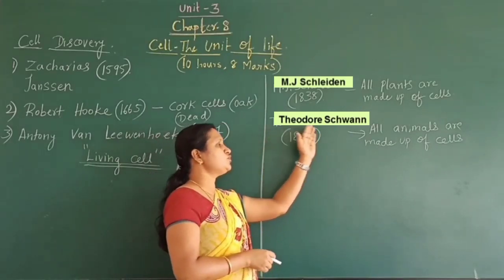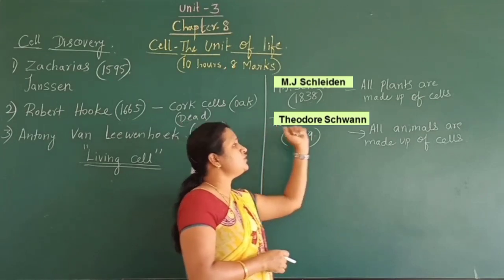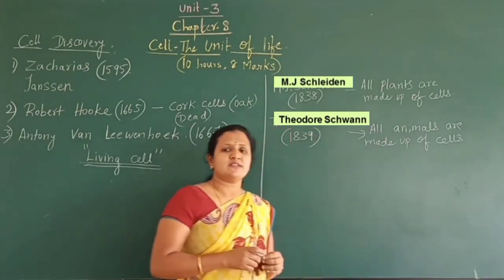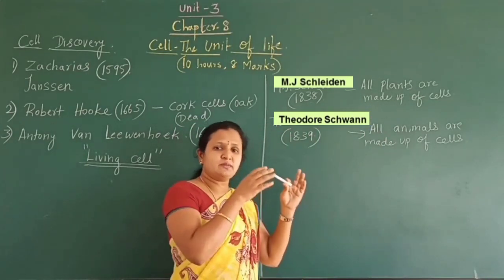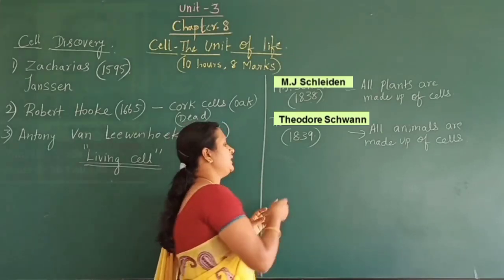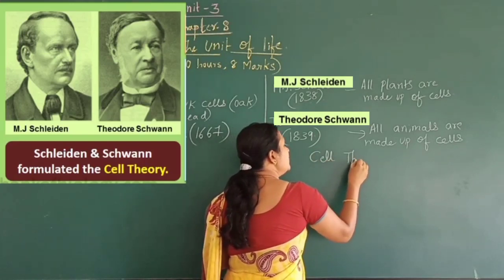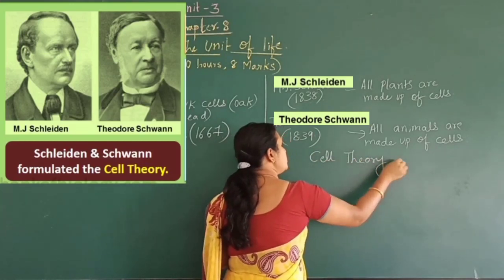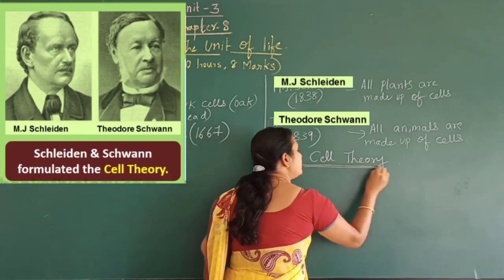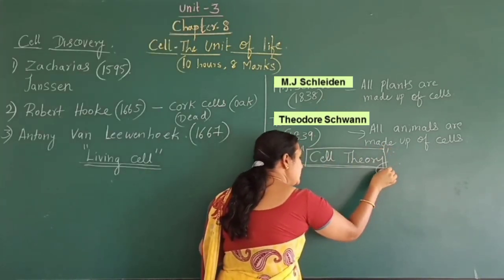So Theodore Schwann told that all animals are made up of cells, whereas Schleiden told all plants are made up of cells. Together, they both gave a theory, which is now called cell theory, also called cell concept, a very, very important theory.